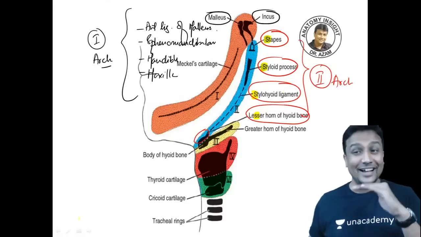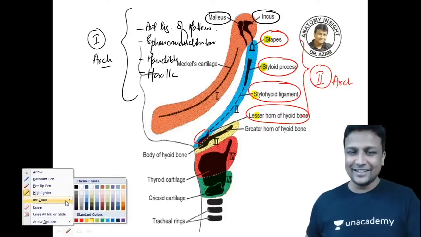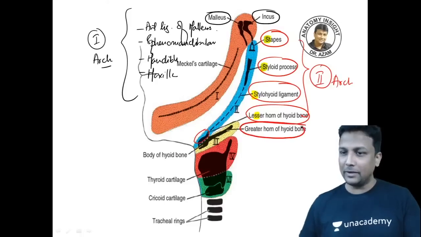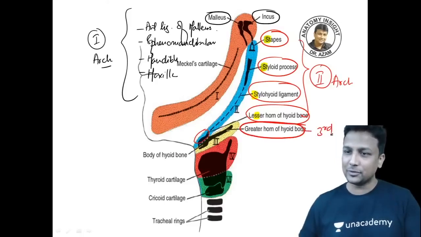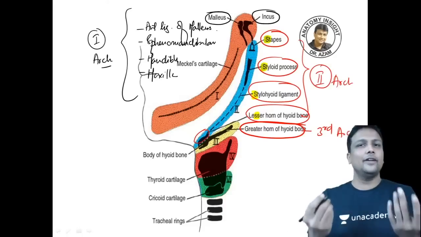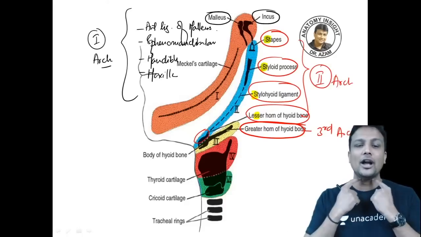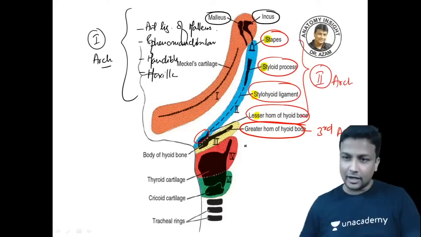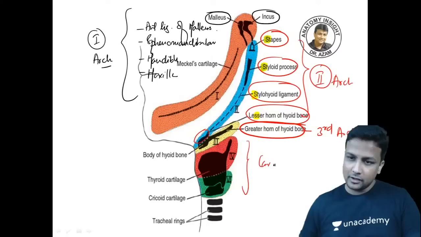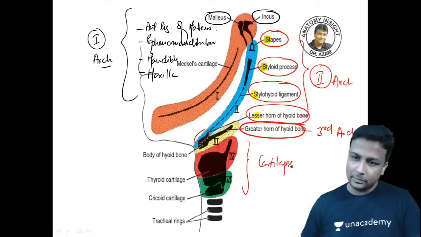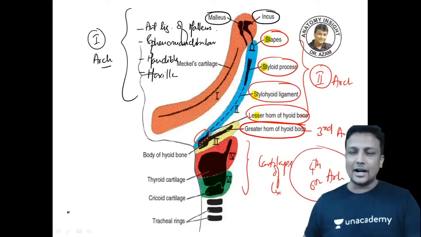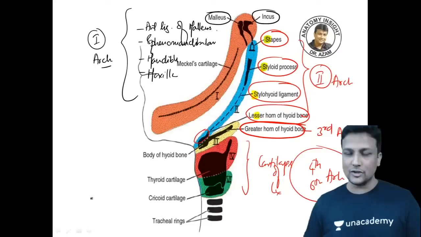And after that, what is left out? We are left with the greater horn. The greater horn of the hyoid bone will be derived from the third arch. After the hyoid bone, you will be having your larynx here. The cartilages of the larynx will be derived from the fourth and sixth arch.